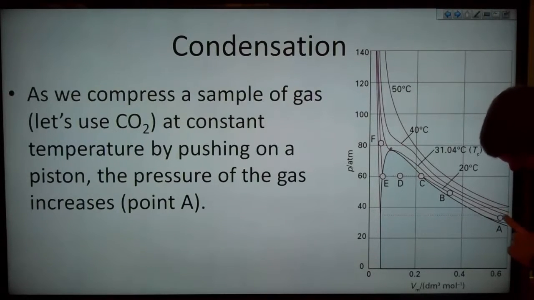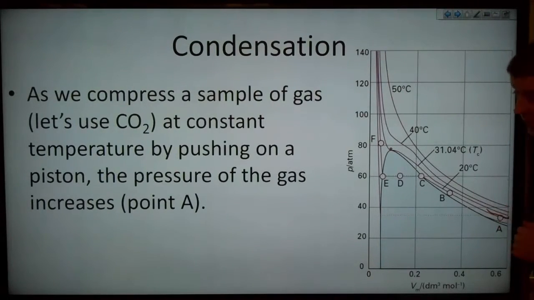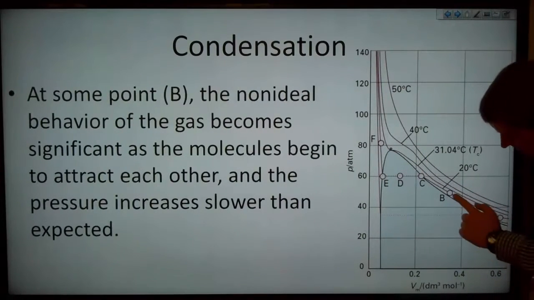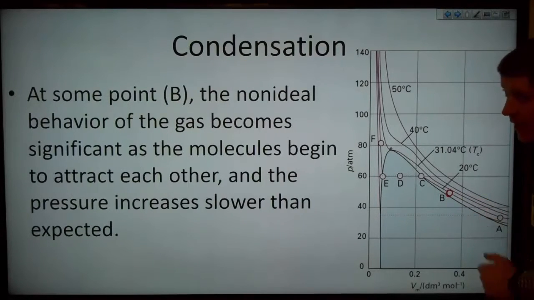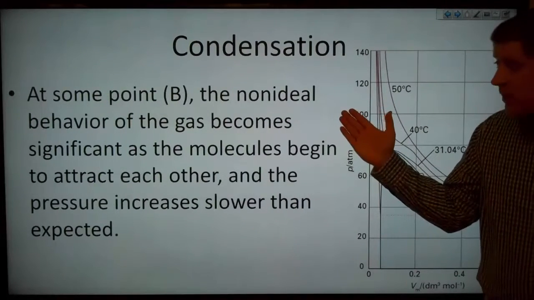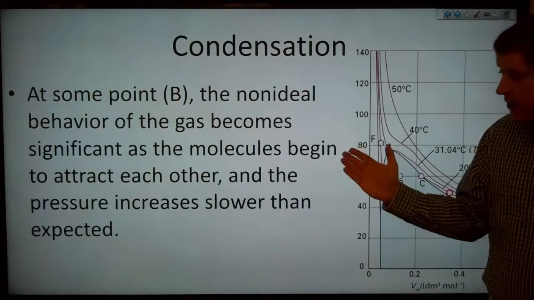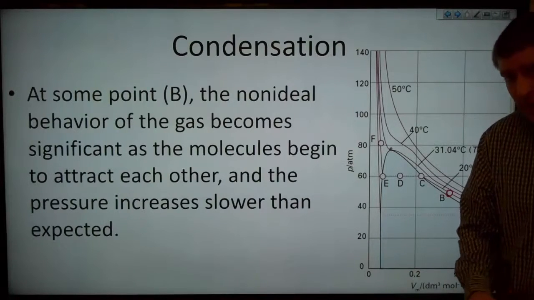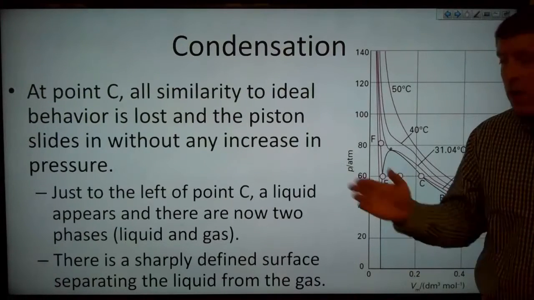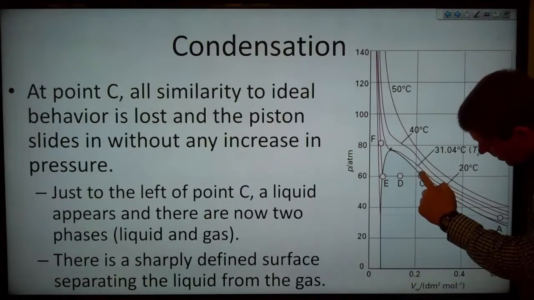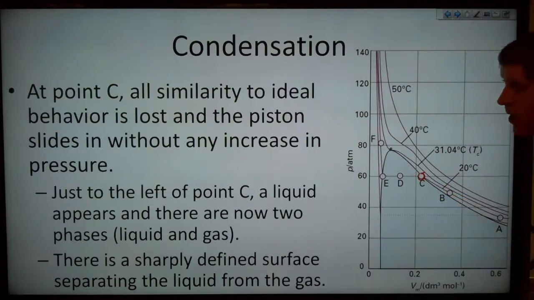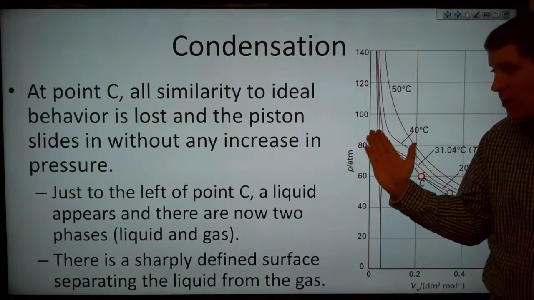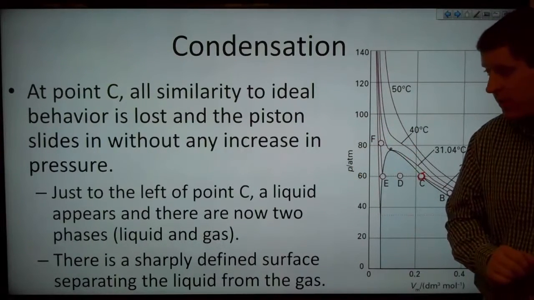So on this curve, we've got an increasing pressure as we lower the volume. Now, at some point B here, the non-ideal behavior of the gas becomes significant as the molecules begin to attract each other, and the pressure increases slower than we expected it to. And now, at point C, which is here, all similarity to ideal behavior is lost entirely, and the piston slides in without any increase in pressure.